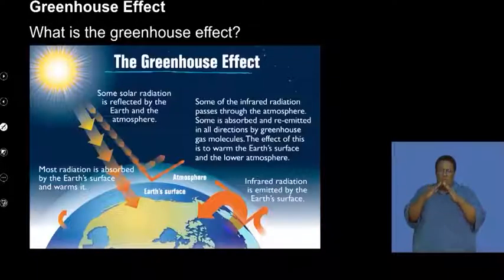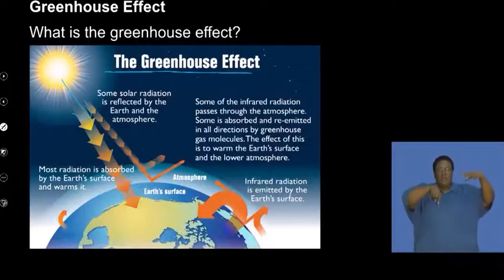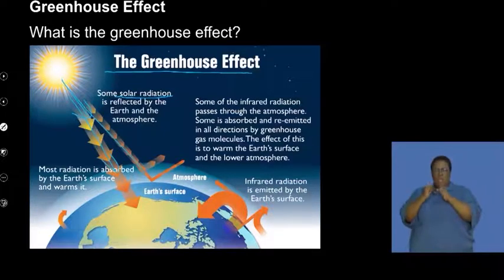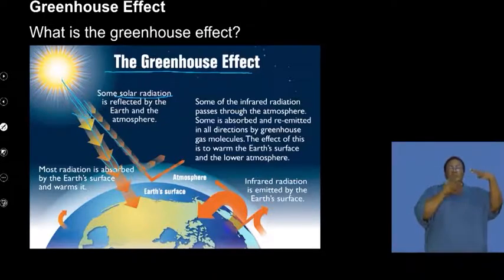So when we look at the sun, we know that in grade 8 and 9 we talked about the radiant energy that comes from the sun. Remember that the sun provides solar radiation, and this is the radiation that is going to warm the Earth up. If you stand in the sun on a warm winter day, you feel your body warming up, and that's the radiation, the energy that you feel from the sun. So we refer to that as solar radiation.